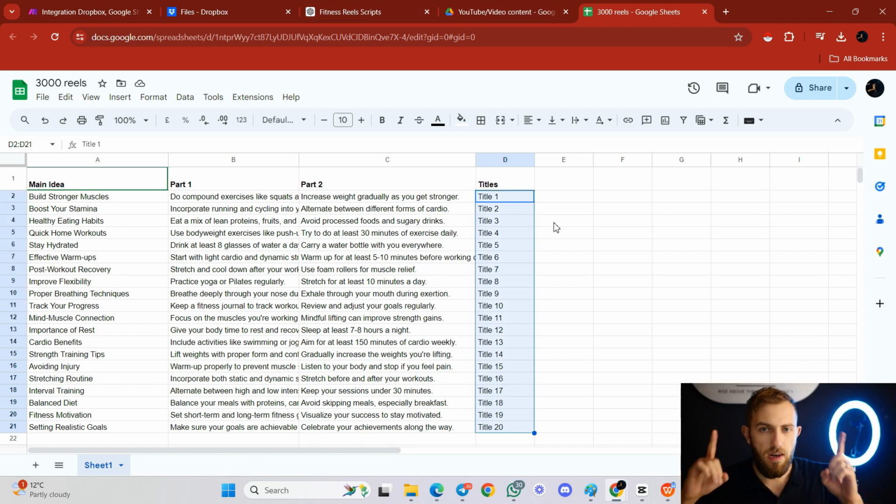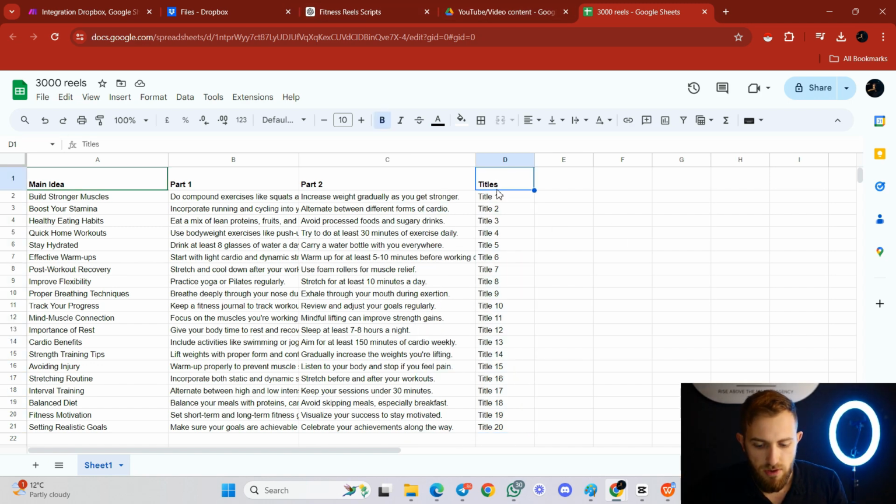So now listen to me carefully. What you need to do is you need to delete this, and then you need to cut this, and you need to paste it back over here at the first row. I'll explain exactly why. Okay, it's gonna be a bit disorganized over here in the spreadsheet, but there is a very good reason why you need to do it like that.